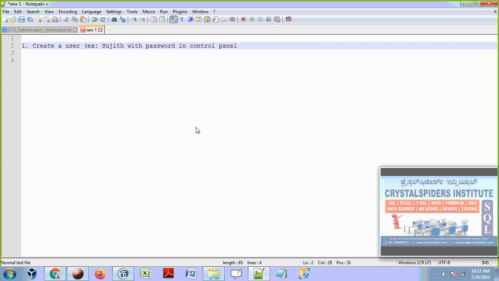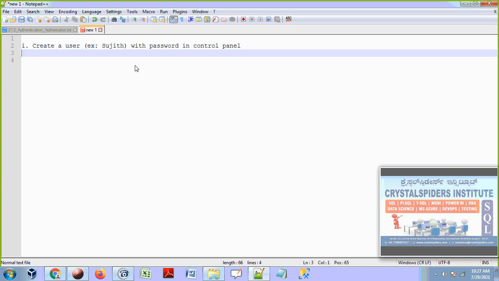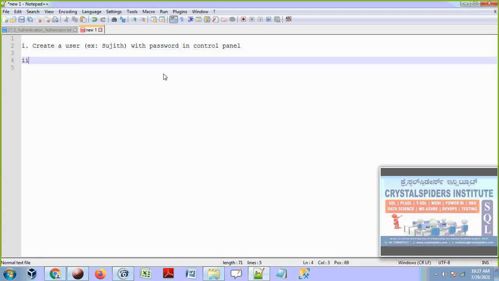Just one user I created with one password. The example user is Sujit. So now let's open the SSMS component. Sujit credentials are nothing but the Sujit username, the Sujit user details.